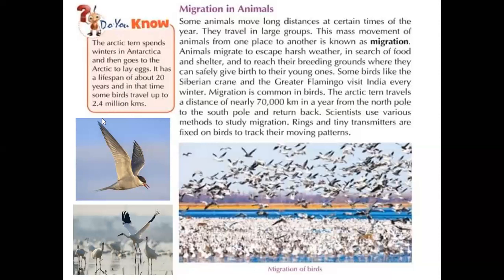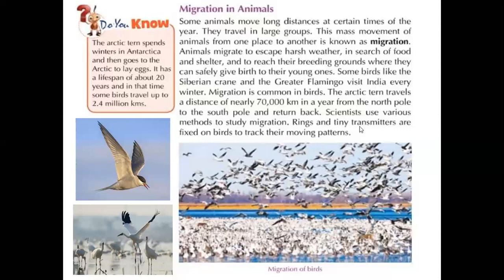My God, see how much distance the birds migrate from one area to another. Even these Arctic terns move from the North Pole to the South Pole. Amazing animals, right? Amazing birds also.